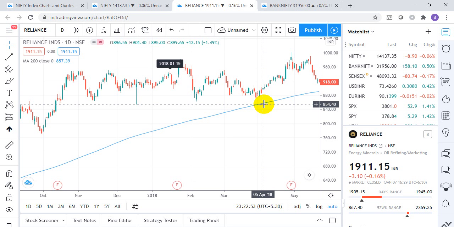So watch out for 14 January 2021 for Bank Nifty, 15 January 2021 for Reliance, and 8 January 2021 for Nifty. These are the three important dates. You guys can go ahead and see how the market has performed, and let's see. Trade with proper risk management, trade with the right position size, and I wish you the best for this new year.